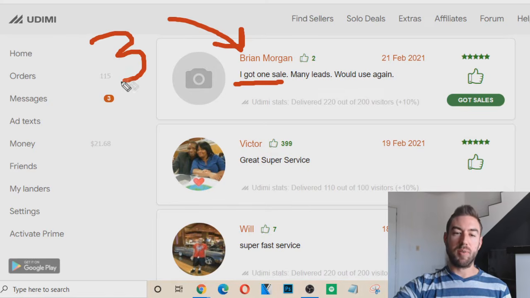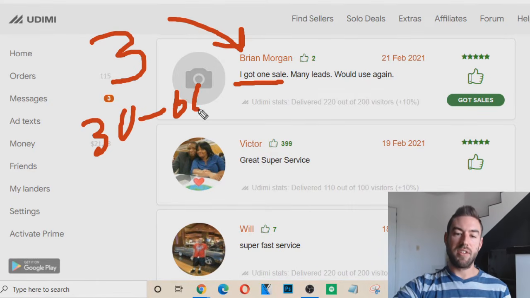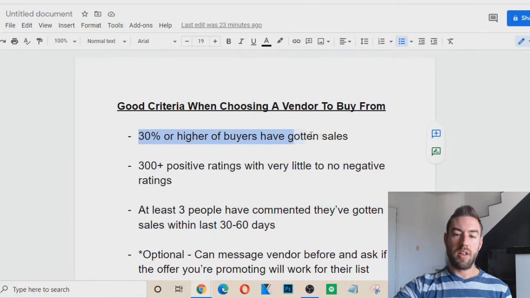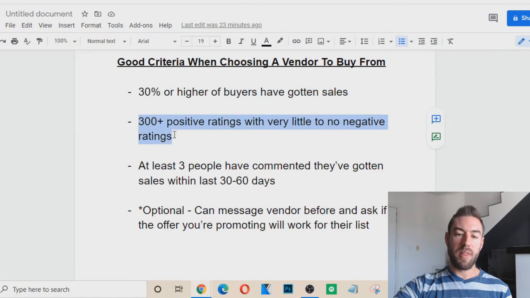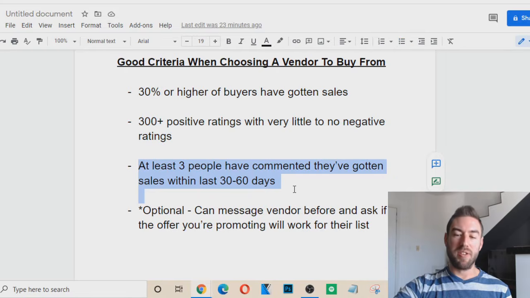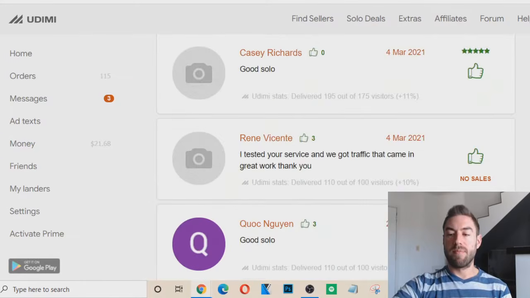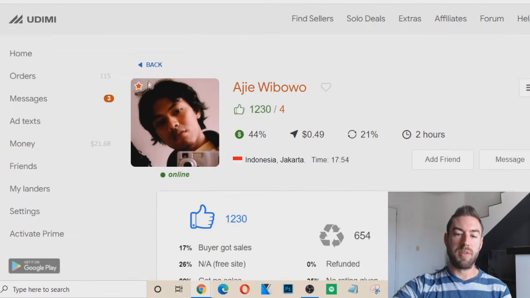Okay, that's 3 sales within 30 to 60 days from this specific vendor. So because this vendor passed the first criteria, okay, the second criteria, and now the third criteria, I would highly consider going here and purchasing from this person.